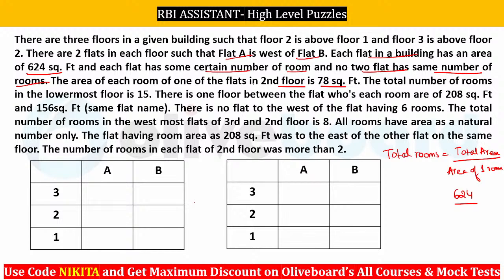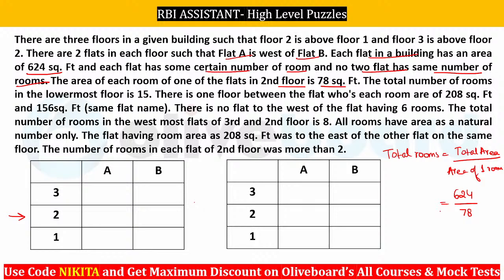Okay, so in one of the flats in the second floor, so we are talking about this floor here, right? It's 78 square feet. That means how many rooms do we have? 624 by 78. कितना होता है ये? Can anybody tell me what should be the value here? I guess it will be 8, right? 14 number second floor total will be 8. Will be 14. Okay, we'll check that out, Sakshi.